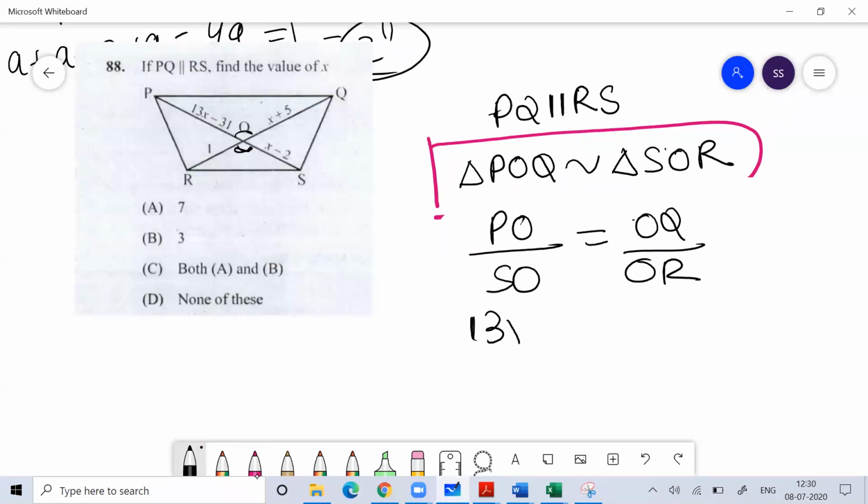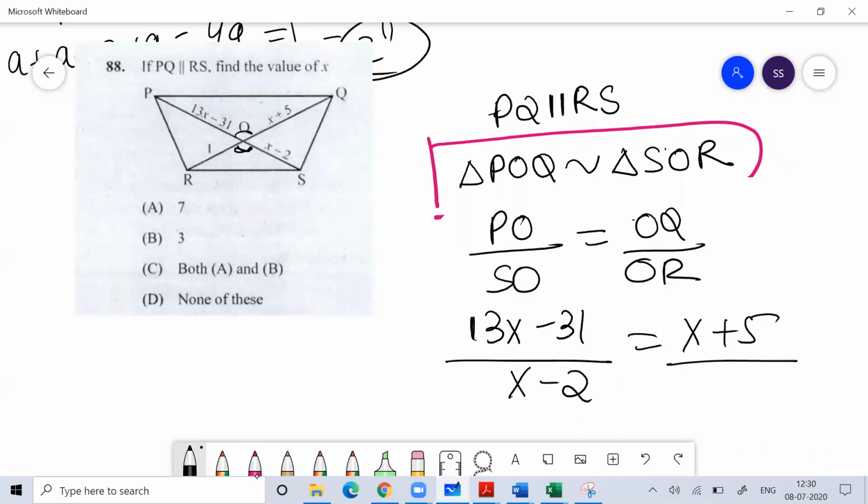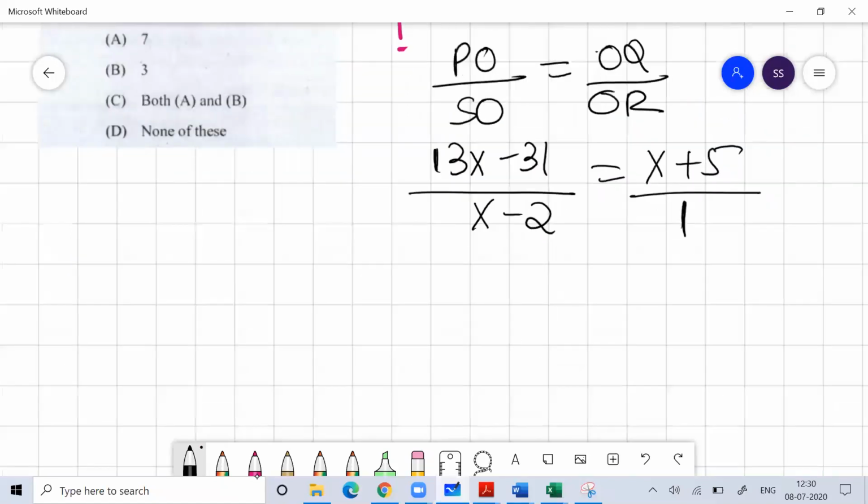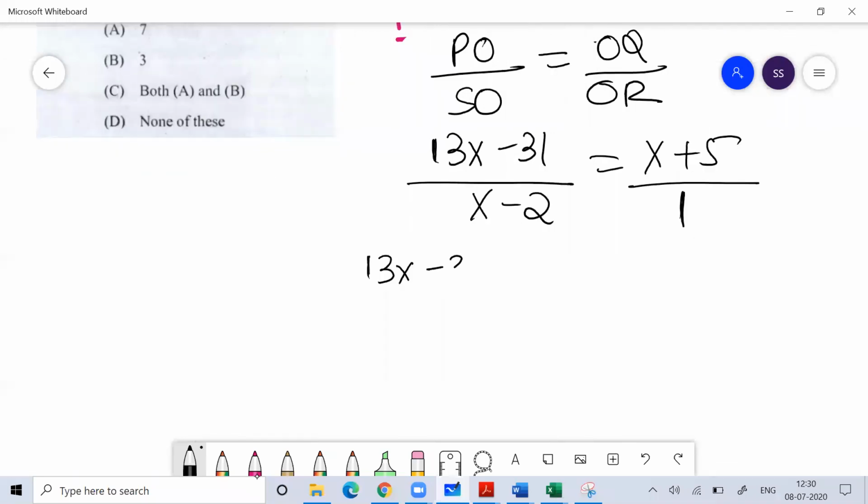PO is 13x minus 31 and SO is x minus 2. OQ is x plus 5 and OR is 1. You just need to solve. So you got a linear equation. You need to solve this equation: 13x minus 31 is (x minus 2) into (x plus 5).